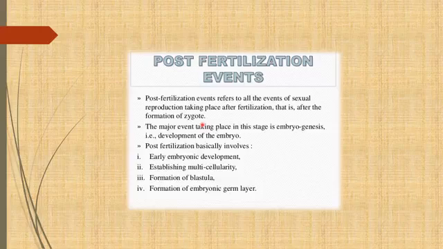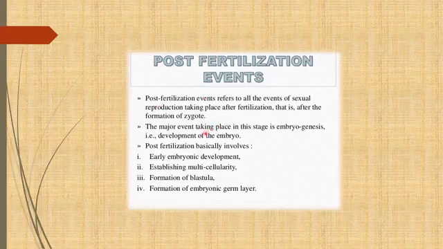But if the organism has a diplontic life cycle, in that case what happens? The zygote, by simple mitotic division, or you can say by simple cell division, changes into a number of cells, and that number of cells overall forms a new structure that we call an embryo. So this is all about the events.